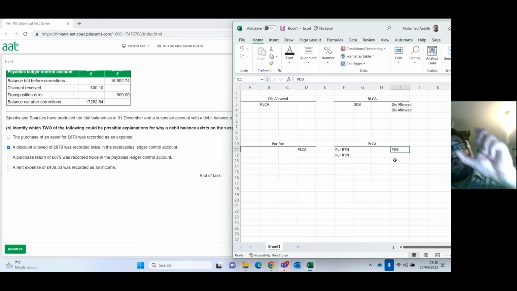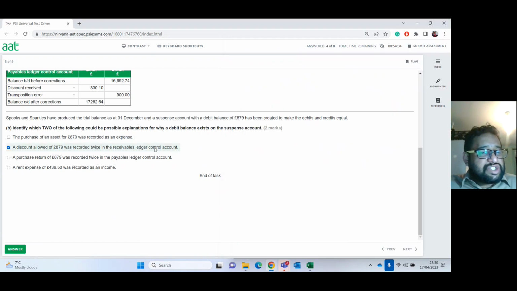So the suspense account will go on the credit side of my trial balance to counter this extra entry you have made. So it's very important to draw this out and see which way it should tilt your scales. If this is true, this cannot be true for this particular scenario. Your suspense account will have a credit balance this time. And now let's look at the last one.